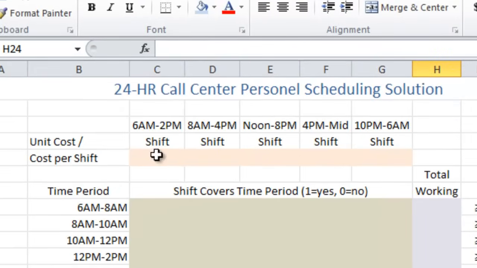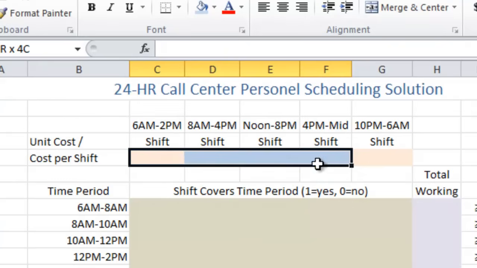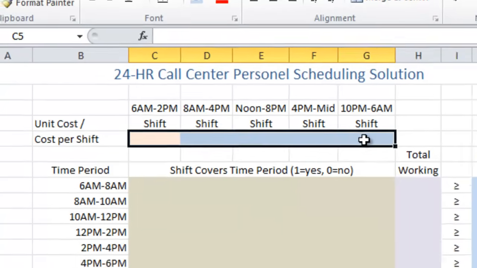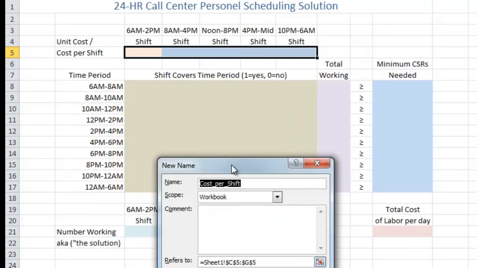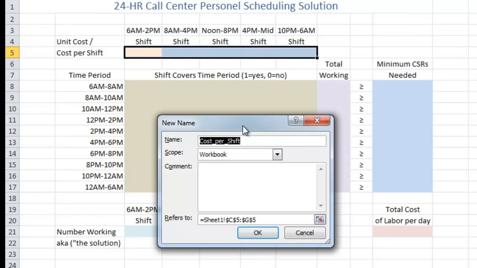So the first region we're going to name is the unit cost or cost per shift line, which is the very top salmon color row. So we're going to highlight C5 through G5. And then I'm going to right click to the context menu. And right near the bottom we have define name. So I'm going to select that. And this will bring up our new name box. Now I have a convention for naming cell regions, so I'm going to stick with that. So I'm going to call this cost per shift.